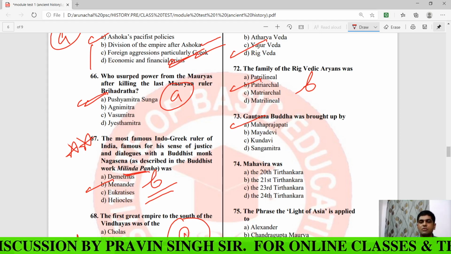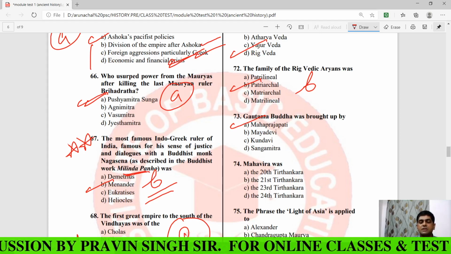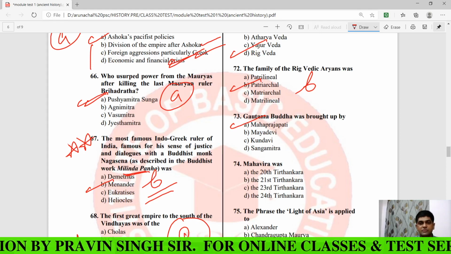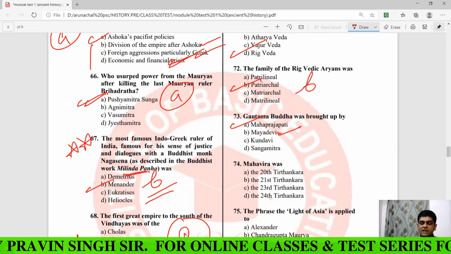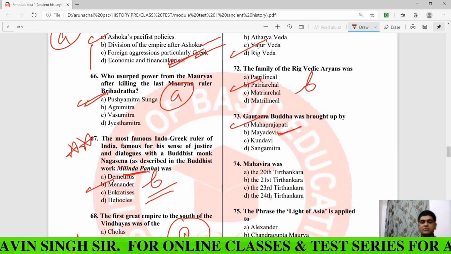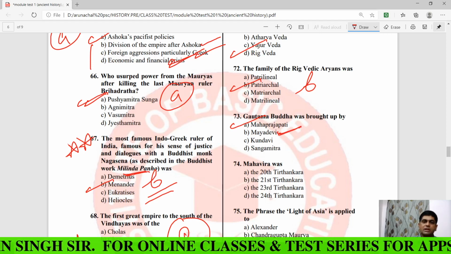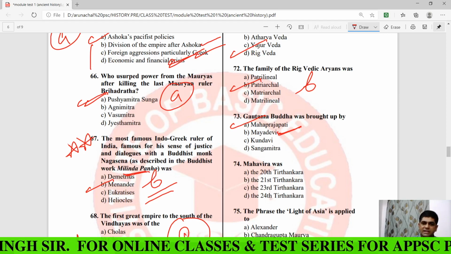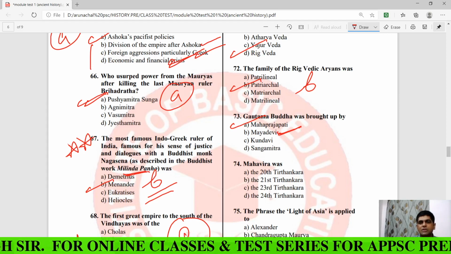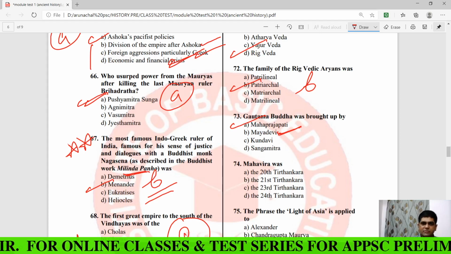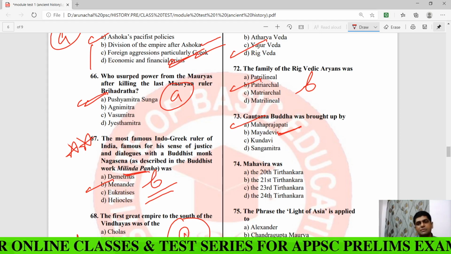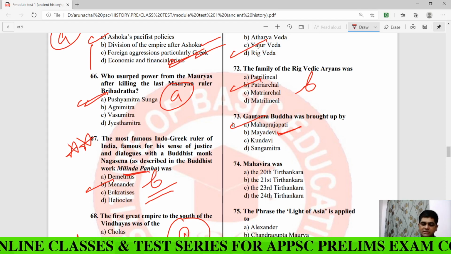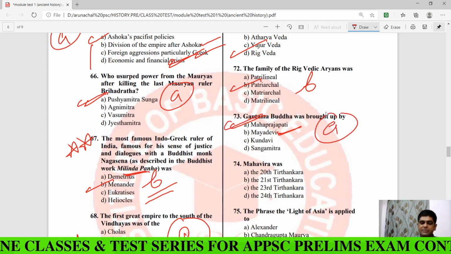Gautami Prajapati was his stepmother or foster mother. Clear? Gautam Buddha's mother was Maya, Devi Maya. After the birth of Gautam Buddha, Devi Maya died, and then Gautam Buddha was brought up by his foster mother and maternal aunt, Maha Prajapati, or simply Prajapati Gautami. So the answer is A, my dear.